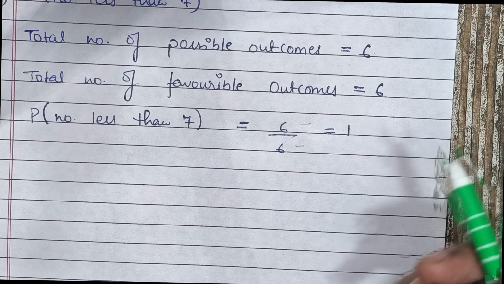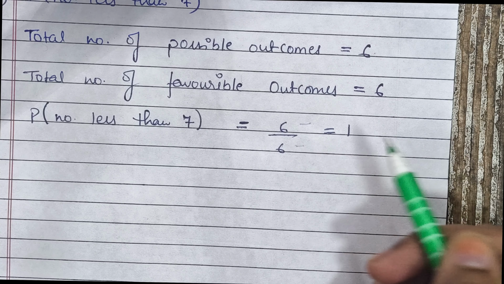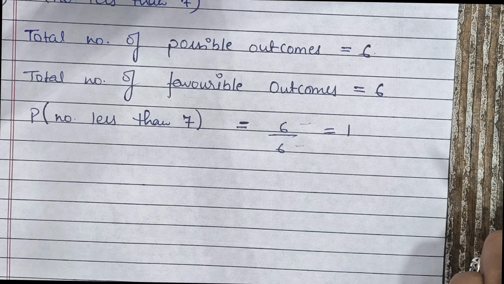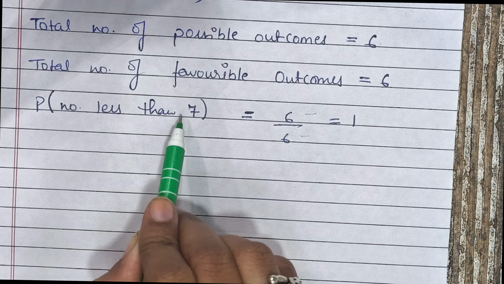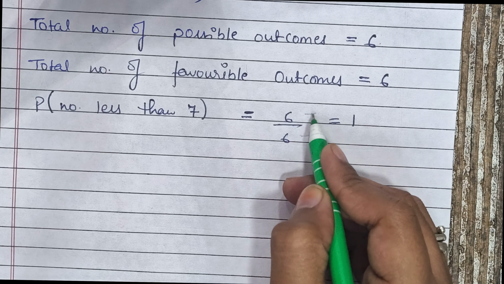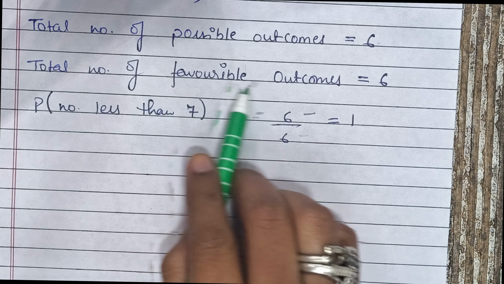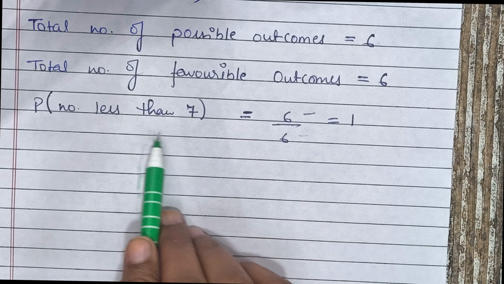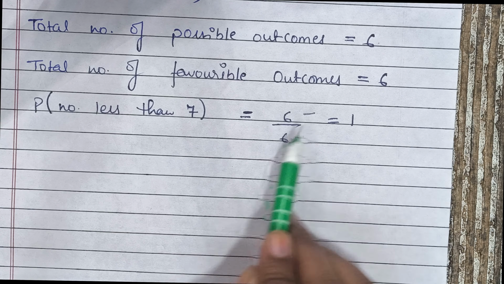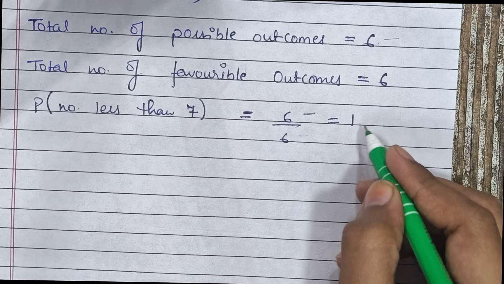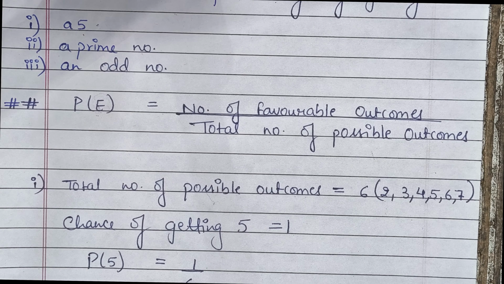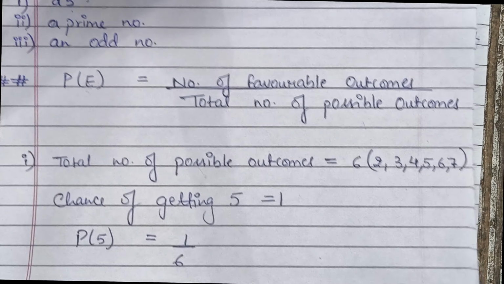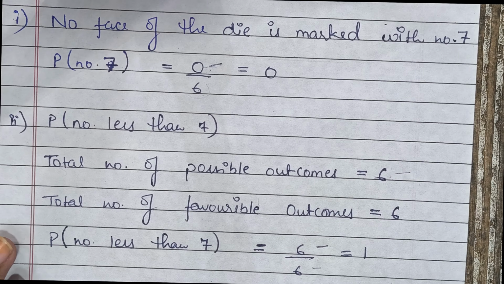So as per formula, we will put favorable outcomes and possible outcomes and we'll get the probability. So probability of number less than 7 is number of favorable outcomes, which we have already found, just 6. Number of possible outcomes we already know, and the answer is 1. So I hope you guys have understood the question very well, and understood the concept also.